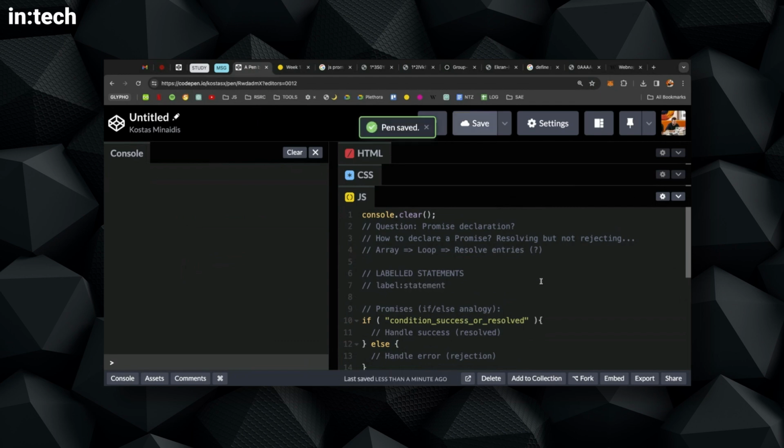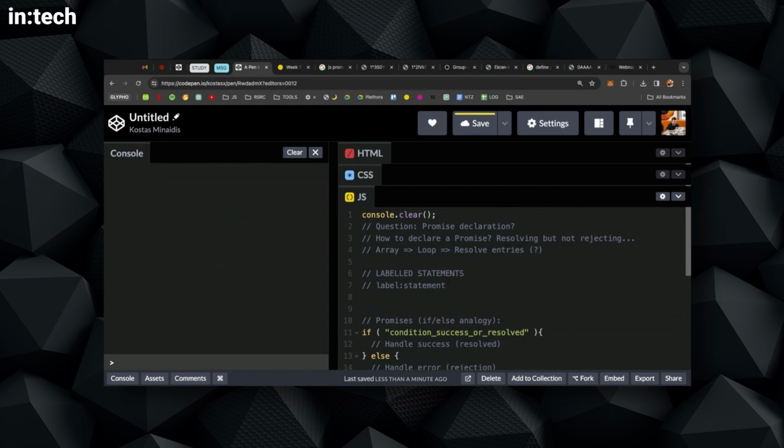So before every single statement, before an if, before a for loop, before a while, before a return, I don't even remember all the statements, you can use a label: some kind of word, colon, and then the statement. Now, we don't use it too much because there's rarely a case where we can do something with it, but it's really interesting.